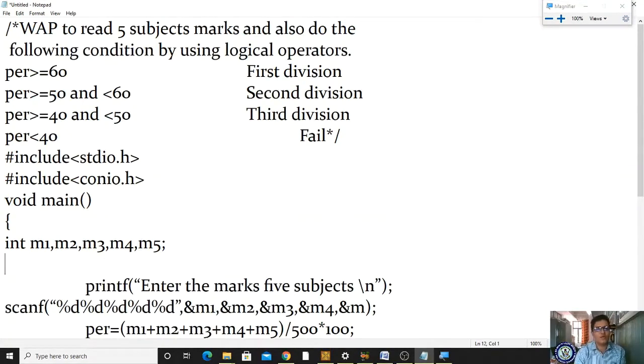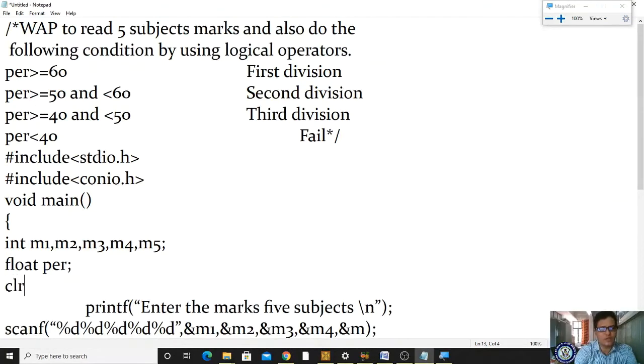We need one more variable, percentage, right? I'm defining percentage as float per. Afterwards I'm using clear screen, clrscr, right? Now I'm writing one output statement. What is an output statement? Enter 5 subject marks. What I'm writing?